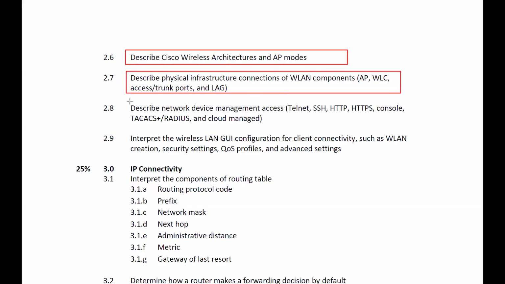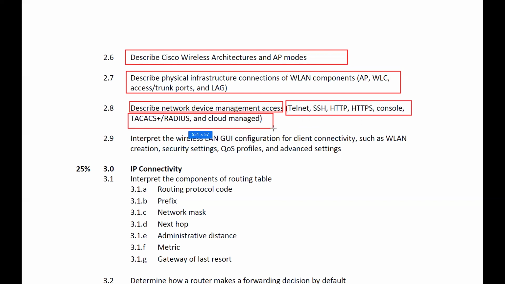After this, it is telling you to discuss device management, means how to access devices remotely, not directly, but remotely. For that, we can use Telnet, SSH. Apart from that, we have certain other protocols like HTTP, HTTPS, console, TACACS+, RADIUS, and cloud managed. Then it is explaining that we will be discussing how to interpret the wireless LAN using GUI.